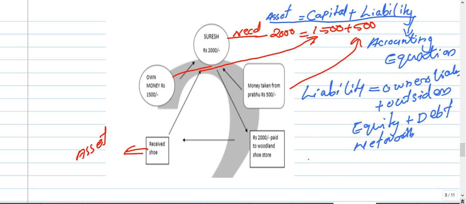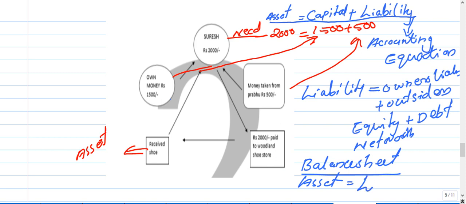Then we are preparing another statement. That statement is called the balance sheet. In the balance sheet, I can show that equation again, but here the equation is asset is equal to liability. It is the same equation only. The liability again we divide into two, owner's liability and outsiders' liability, or equity or net worth, or debt. Then we sum that up. So I can write asset is equal to liability. This is called the balance sheet equation. These two equations are the same.